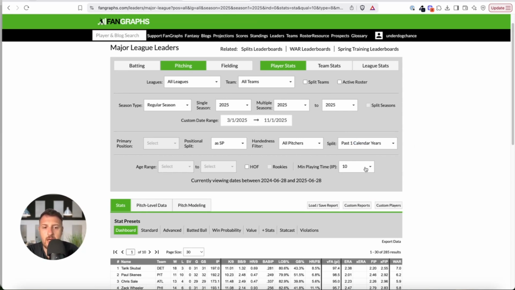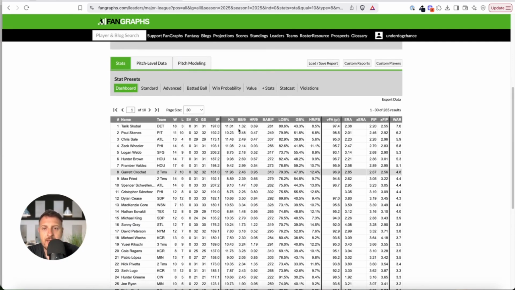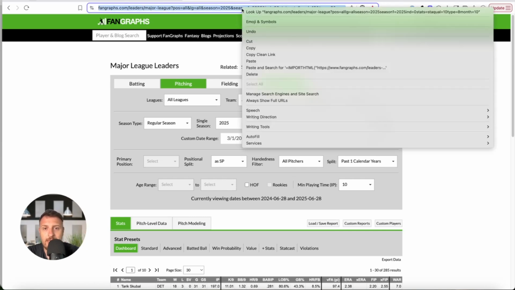Next, I need to scrape this data into the spreadsheet, and I don't want to copy and paste every single day. So I will just put this link into the spreadsheet, and every day when the site is updated, it will be updated automatically in your spreadsheet. You don't need to copy paste anything. So I simply need to copy this.